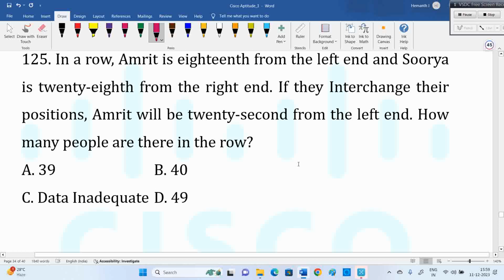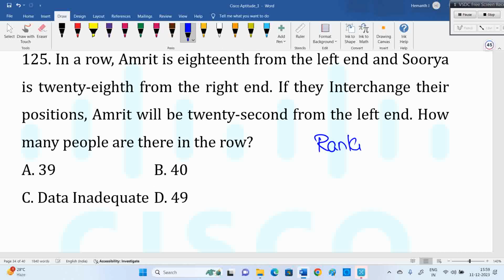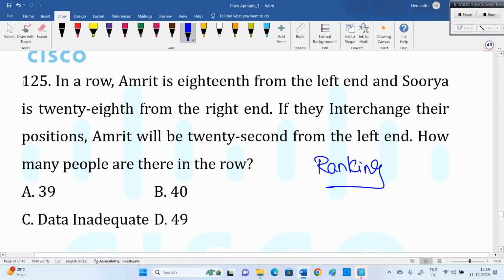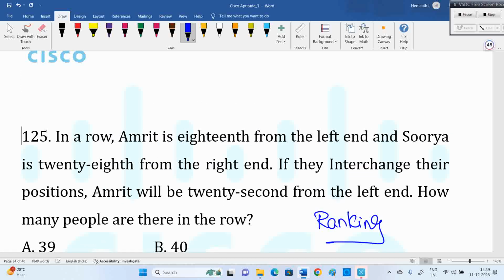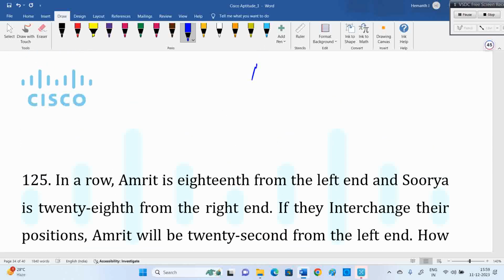But anyhow, in this question at least there is some learning. This is the ranking concept. You can see in my channel that the ranking video is available, later whenever you get time. But let us see this question here. Before going to answer this question, I just want to give the basic idea of that ranking video. So simple, I'll give a very basic example to understand the ranking concept.